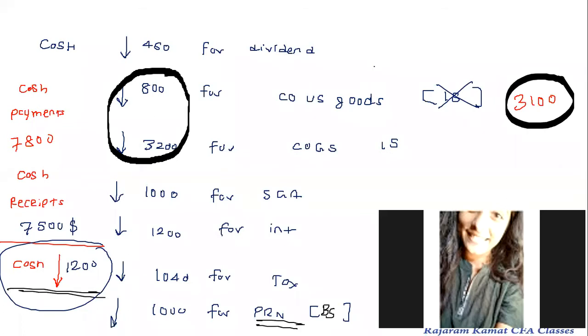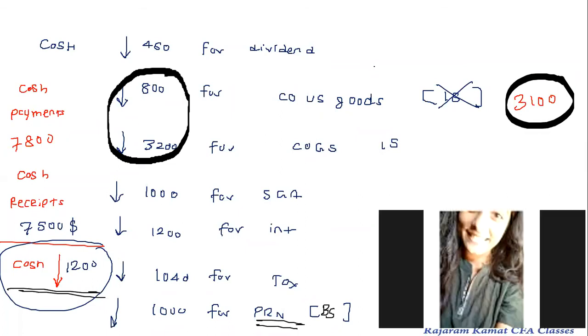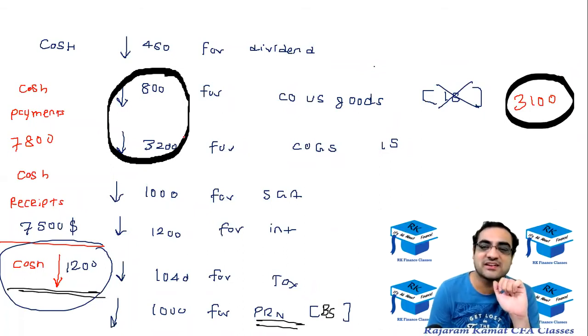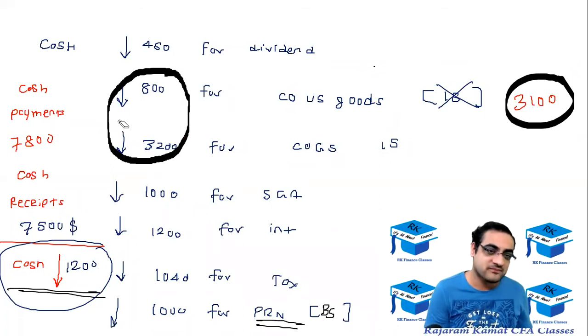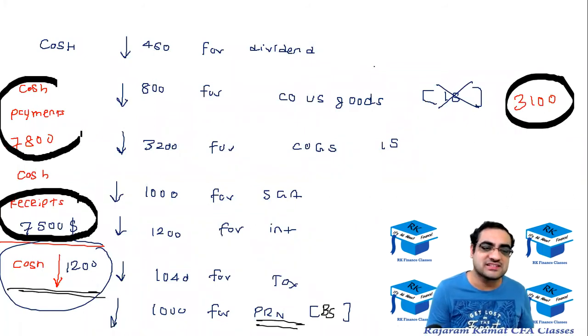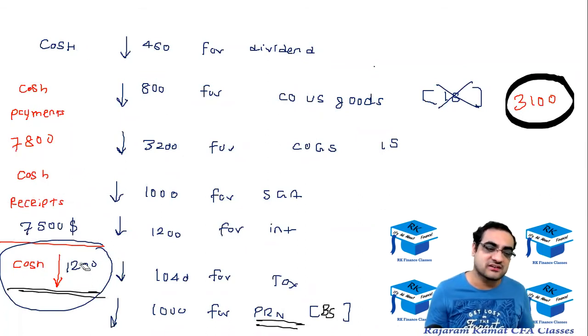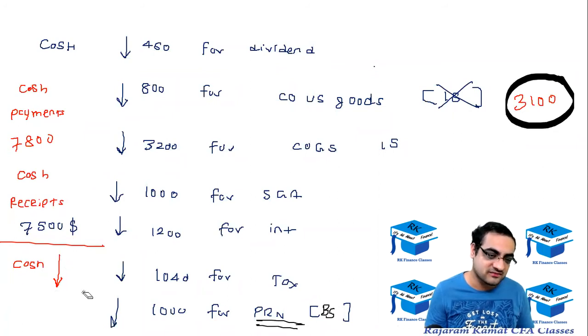Yes, sir. Look, cash, because payment is less and receipt is more. How come receipt is more? Look at the receipts. No, sorry, sir. Loss by 300. Wonderful. All right. The cash receipts are 7,500 and the cash payments are 7,800. With this, 7,500 minus 7,800, there is a cash loss of 300. So now cash will go down by 300.